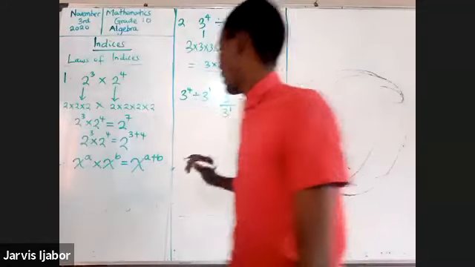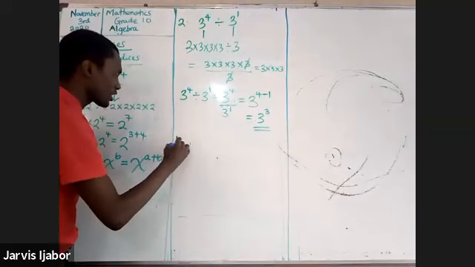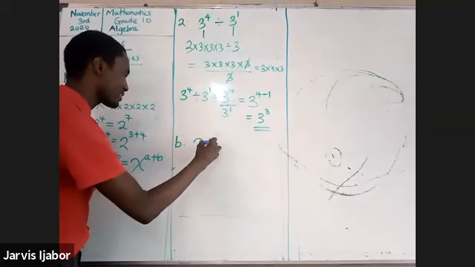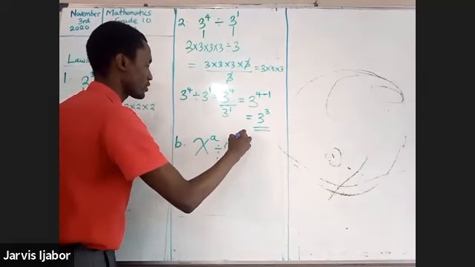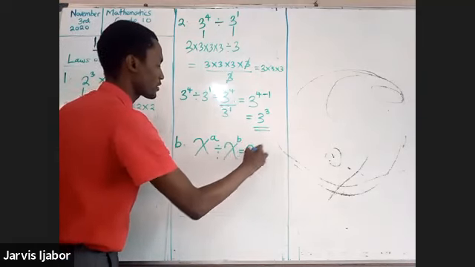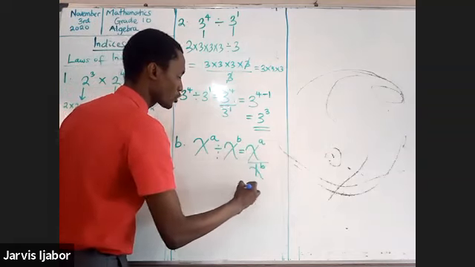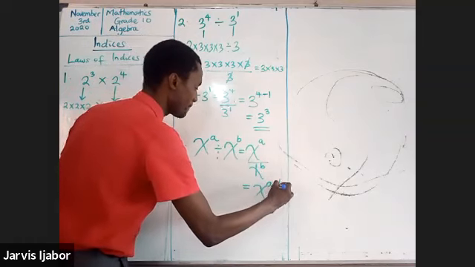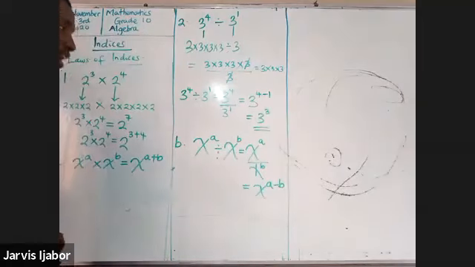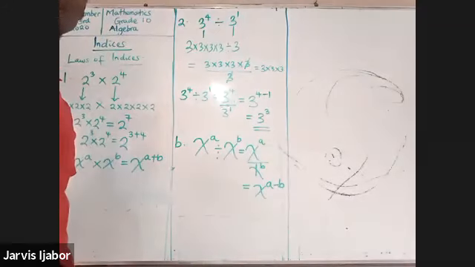So I can say, based on all of our work, that I'm going to the second rule that says that x raised to the power of a divided by x raised to the power of b is x raised to the power of a over x raised to the power of b, which will be x raised to the power of a minus b. x raised to the power of what? a minus b. Let's allow that to digest.